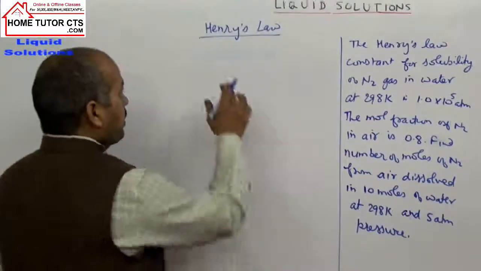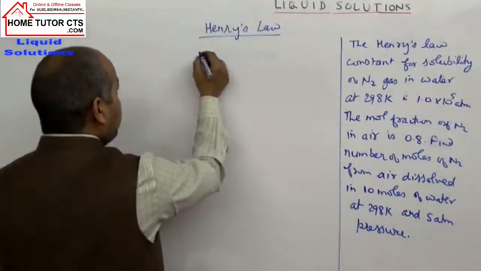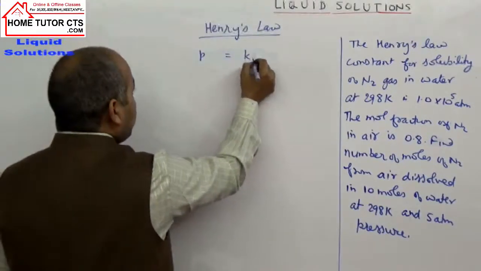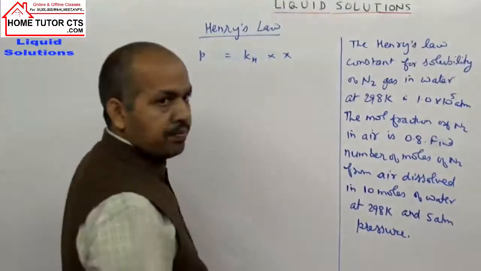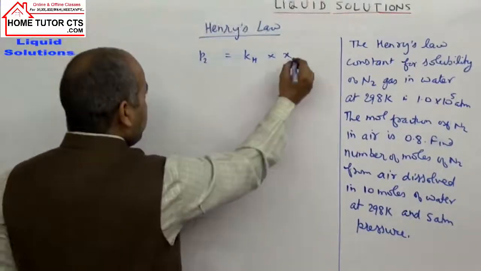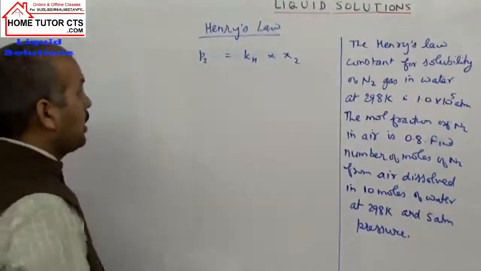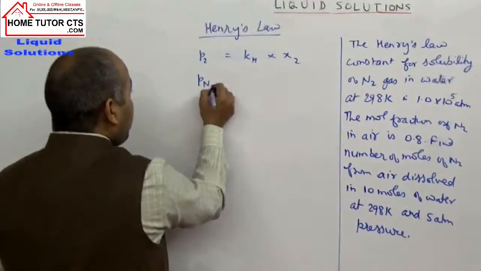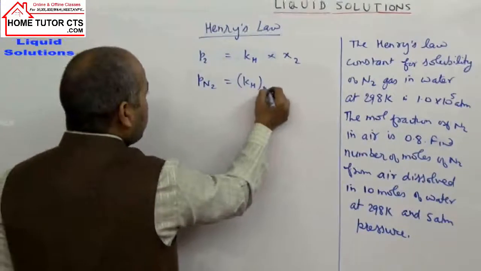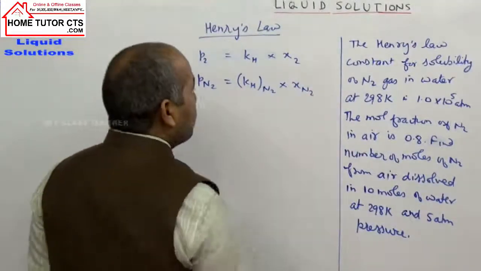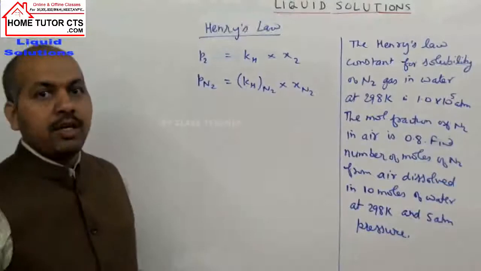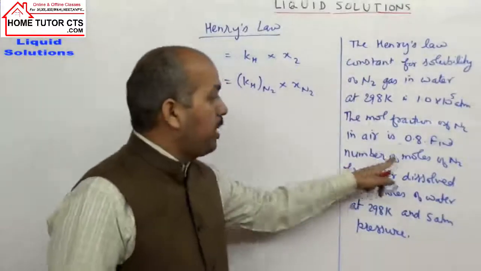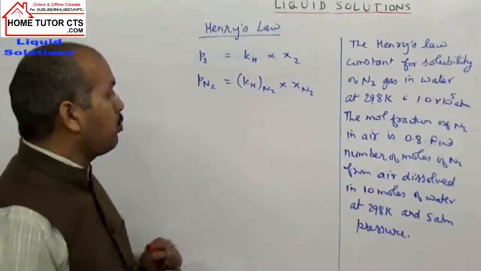Last time we took the previous topic in which we discussed Henry's law. The expression was given as P of the gas equals Kh into mole fraction, and X2 was taken as the mole fraction of the gas. Now in solving this question we can use the same expression. In this case we take P of nitrogen gas equals Kh of nitrogen gas into mole fraction of nitrogen gas. To find the moles of nitrogen from air dissolved in 10 moles of water.